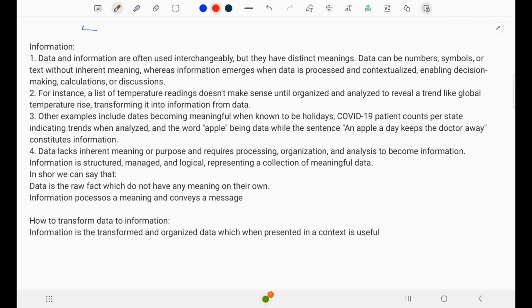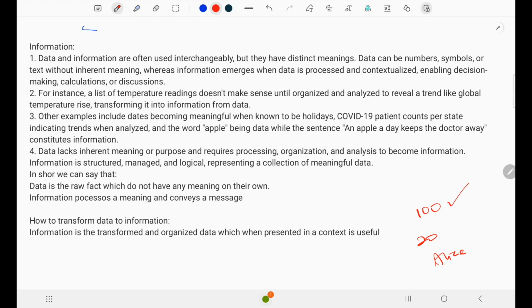Data can be a number, symbol, or text which may not mean anything to an individual on its own. As I said earlier, say 100 or 20 or Alice are all data which do not possess anything on their own.